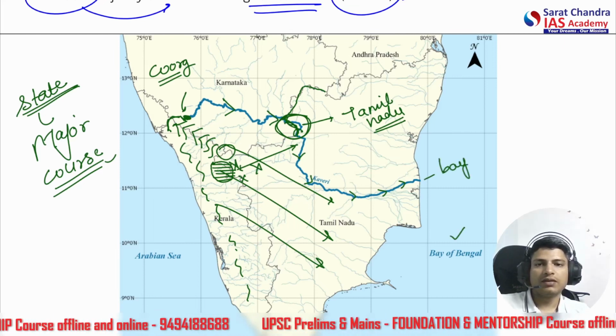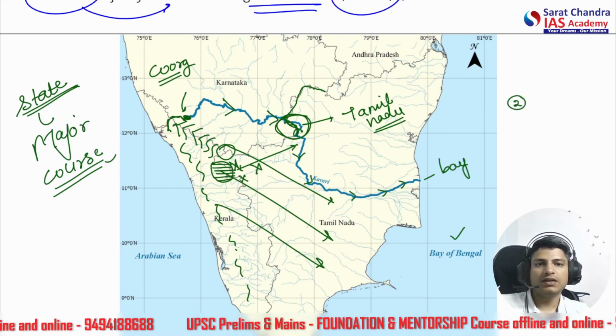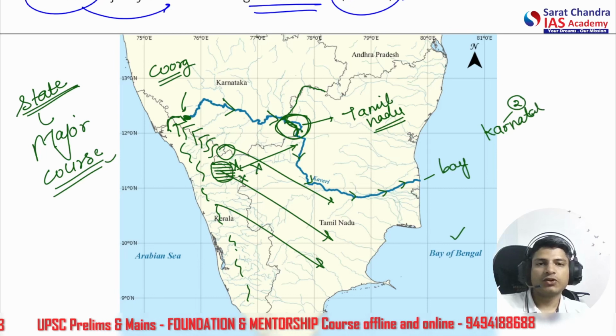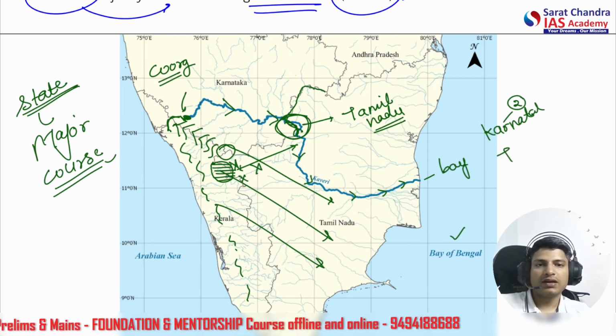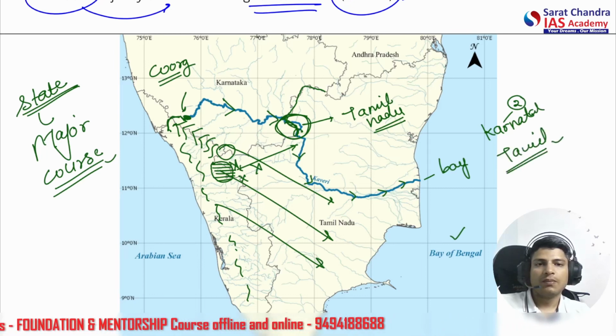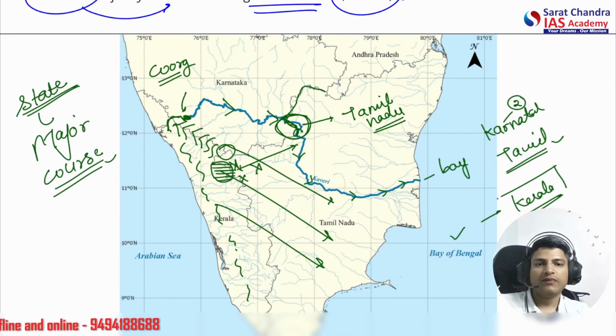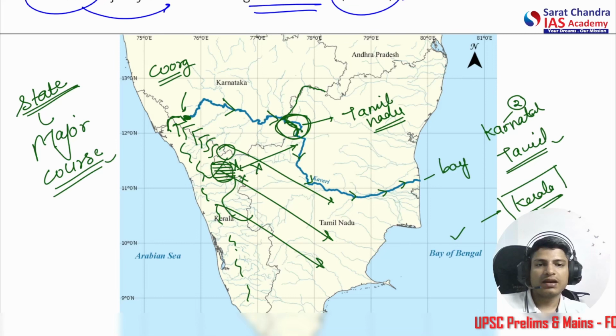So two states we see majorly: one is Karnataka, when we are talking about the direct flow. All right, second is Tamil Nadu, but it is not directly going into Kerala. So please avoid any questions or statements which say that Kaveri River passes through any, let's say, biological park, national park, or any forest area in Kerala. Kerala only receives 3% of the Kaveri water through the basin network.